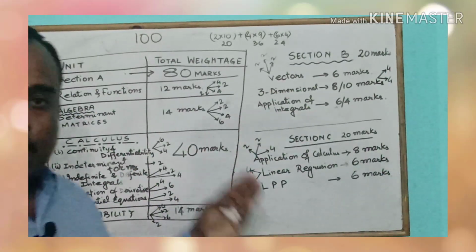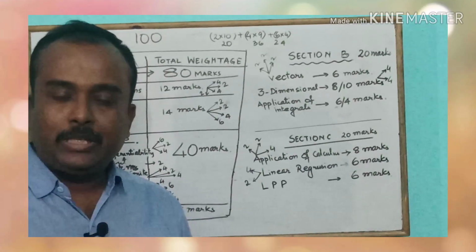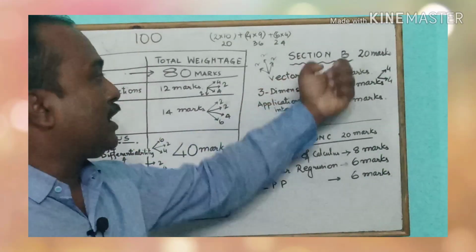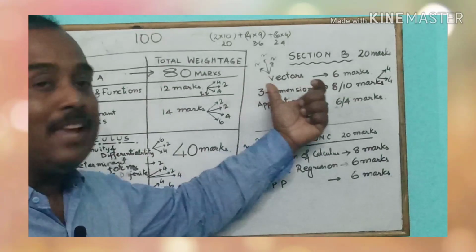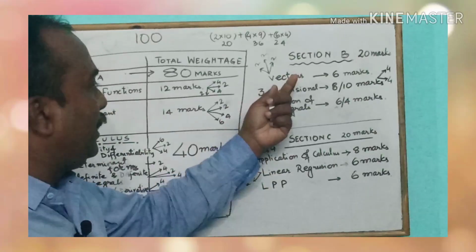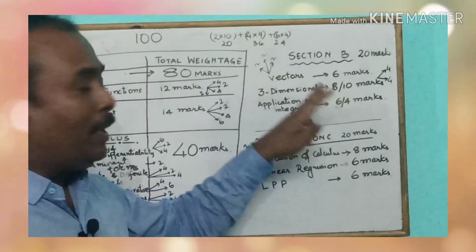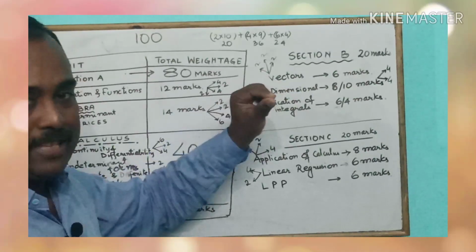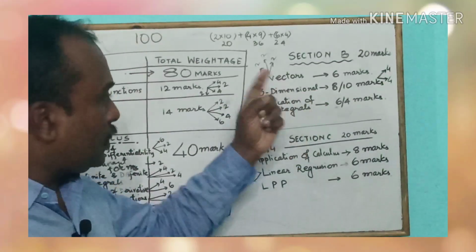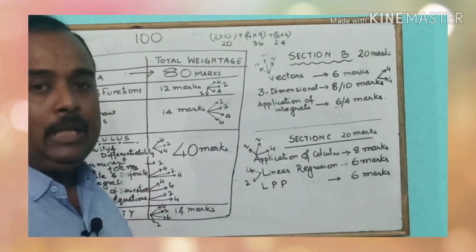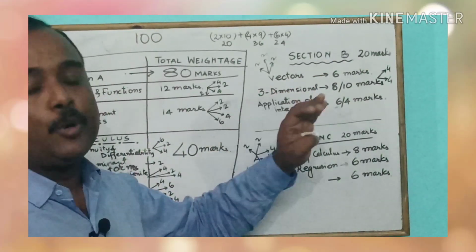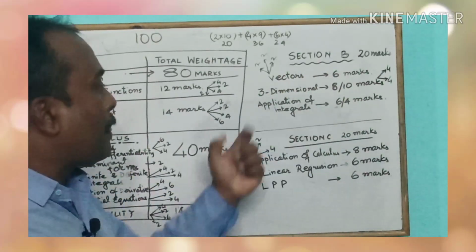So this was the discussion about the section A part, 80 marks, which is very important and the deciding factor for your mathematics marks. Now come to the section B part. Section B, usually the science students attempt it. We have vectors, 6 marks. The first question of section B could be in this way: 2 marks from very short answer questions they ask. Usually it could be a question from scalar product, or scalar triple product, or it could be from the properties of vector product, distributive or commutative product of vectors.